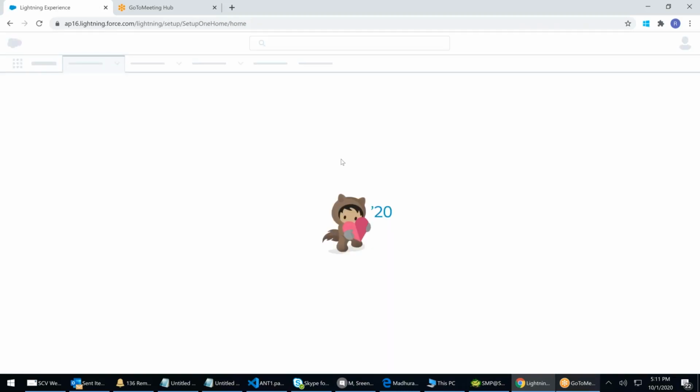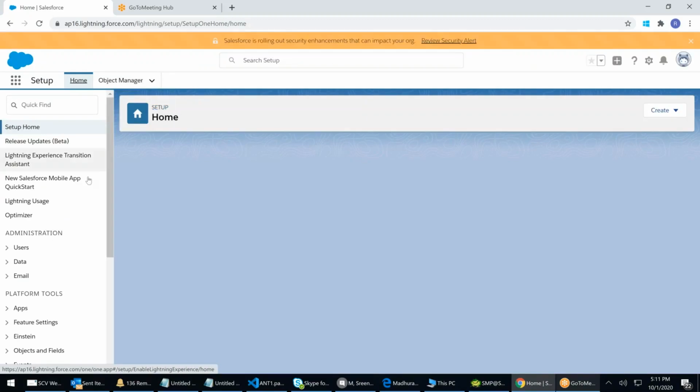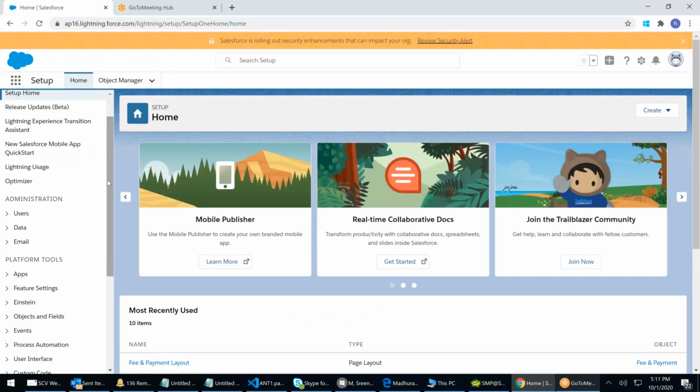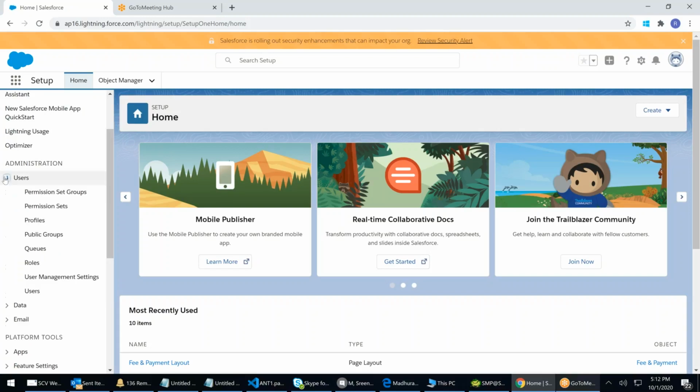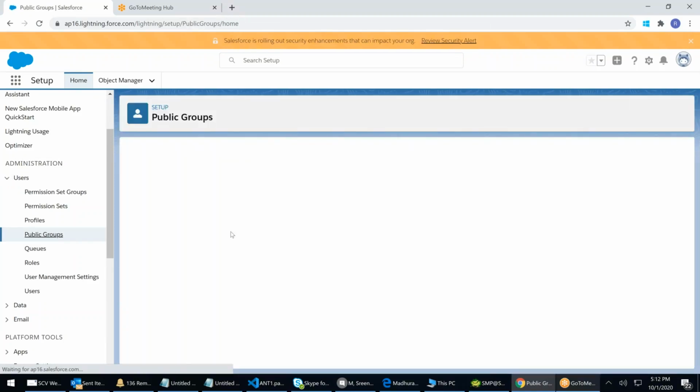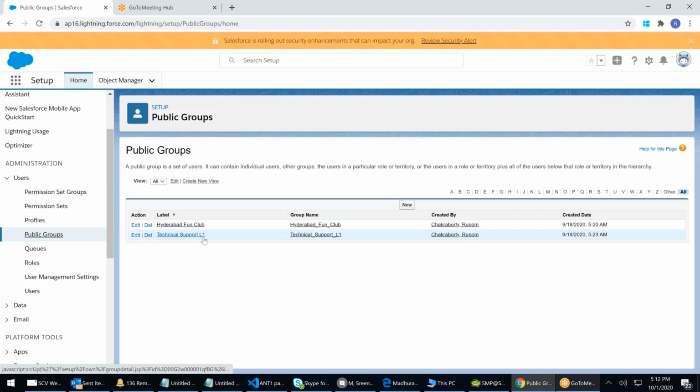So the first thing that we left was queue. Let's have a look at queue. What is a queue? Queue is a department, a folder where you can assign work, right? You can assign work to a user, but you cannot assign work to a group, a team. We created a group, right? You cannot go ahead and assign work to a public group directly. For example, I created technical escalation support 1. Can I go ahead and assign any record to this? No. That is the reason we have an option called queue.